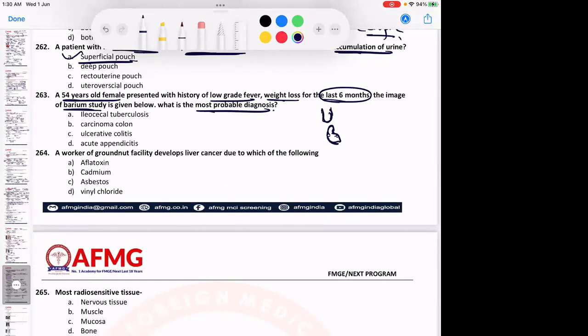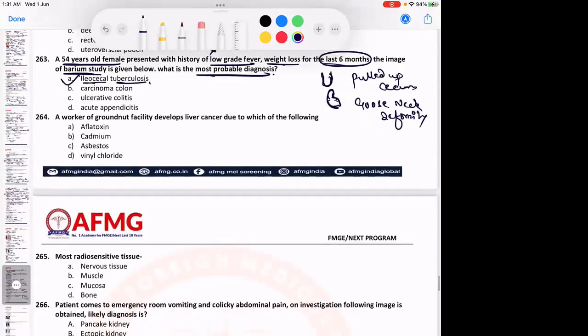So these are the classical symptoms of TB, right? Low-grade fever or evening rising fever, weight loss, drenching night sweats, and barium enema, which will give this kind of appearance. First is the pulled up cecum, and second is the gooseneck deformity. So here the answer would be ileocecal tuberculosis. As we know, in gastrointestinal TB the most common site affected is the ileocecal junction. So it is ileocecal TB. Treatment would be ATT in the patient.